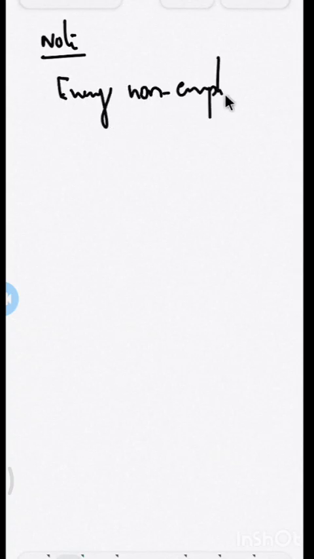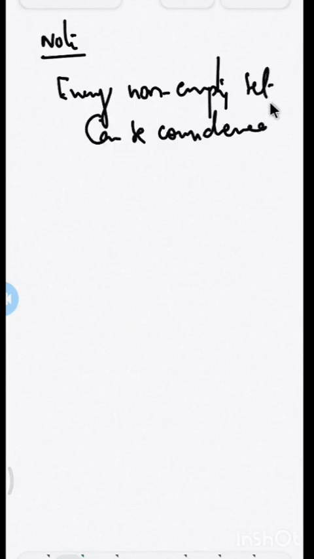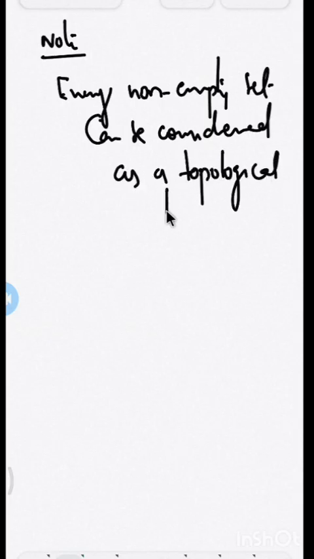Now, as a note you can write down: every non-empty set can be considered as a topological space. Why?